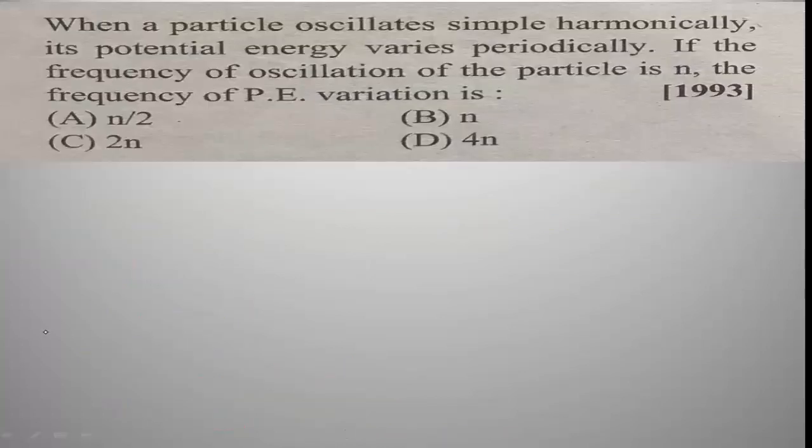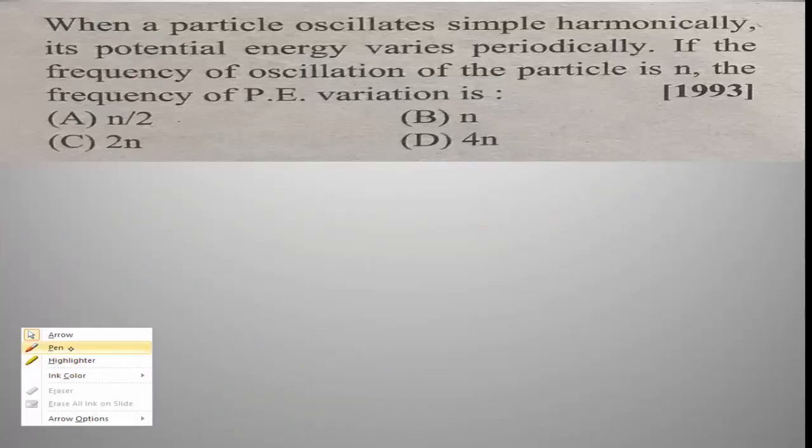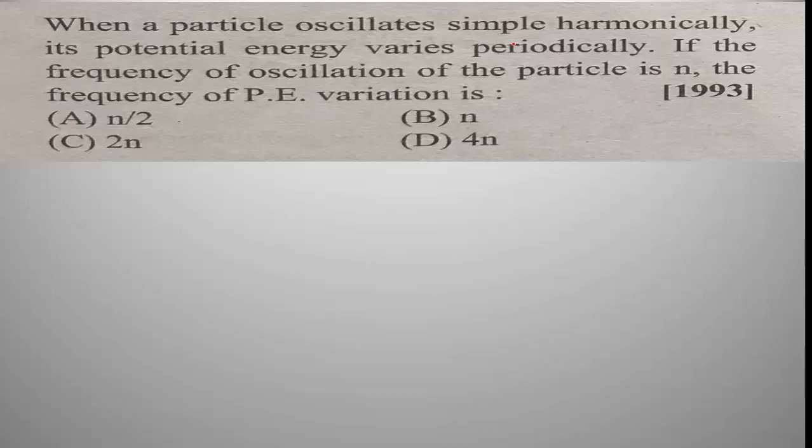And the next problem is: when a particle oscillates simple harmonically, its potential energy varies periodically. If the frequency of oscillation of the particle is n, then the frequency of potential energy variation is 2 into the frequency of oscillation.